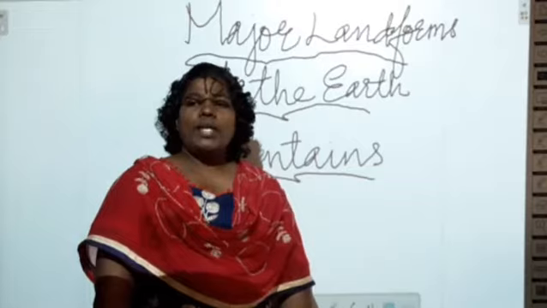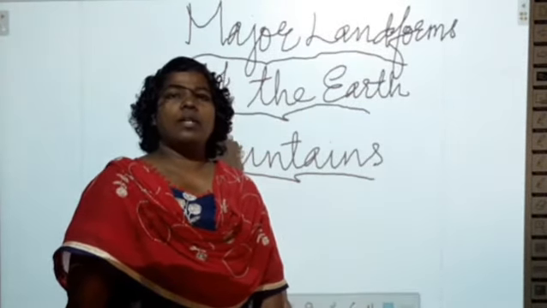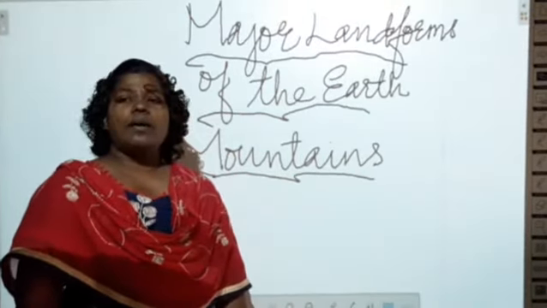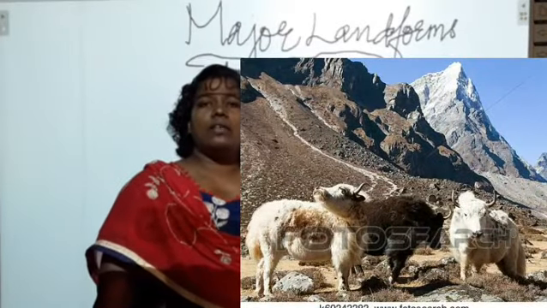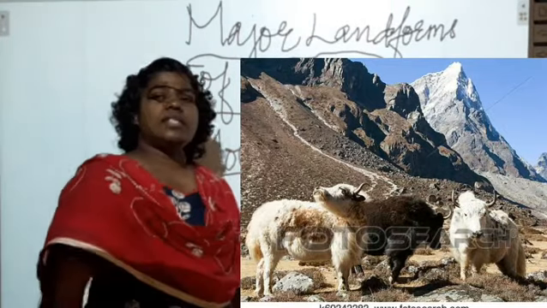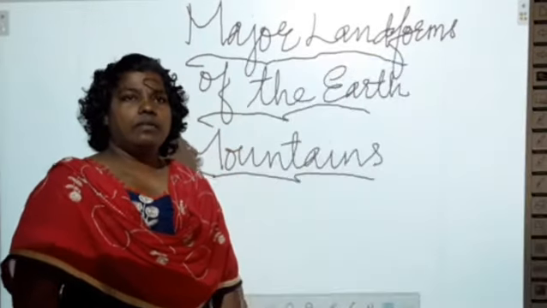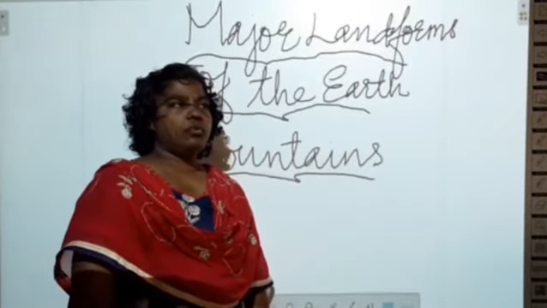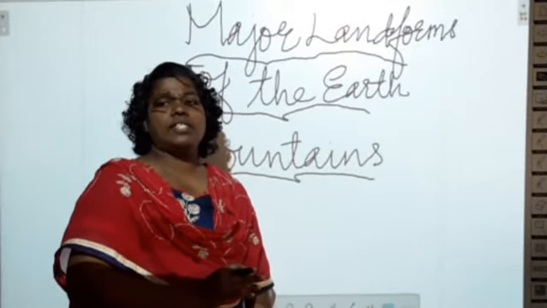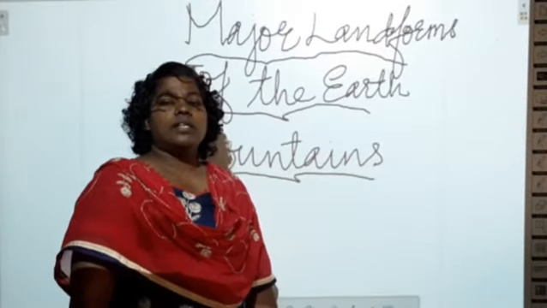What are called mountains? Mountains are the massive land area that is found on the earth crust. These mountains can be either gentle or with steep slopes. Two types of slopes: some mountains can be found with steep slopes and some mountains can be found with gentle slopes.